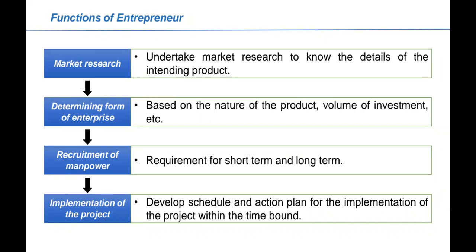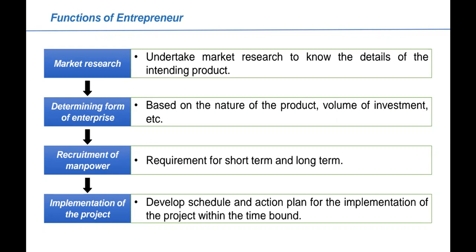Then recruitment of manpower, right? During this stage, the functions are like recruitment for short term and long term. He should see who is the manpower for short term purposes. For the short term requirement, you require some short term people for job work, and for the long term purpose, you require some other kind of employees. Under that, again, an entrepreneur has to choose the right man at the right place, right?